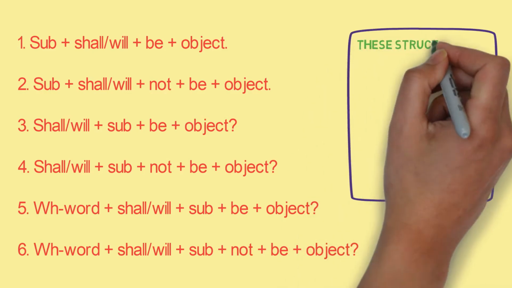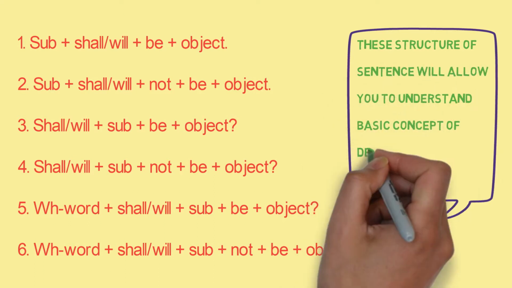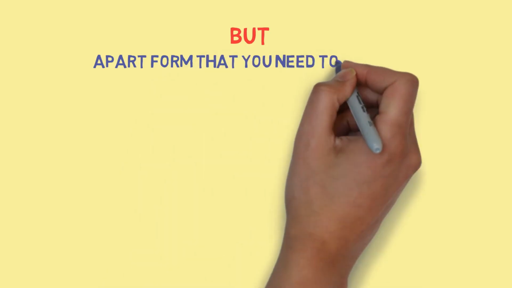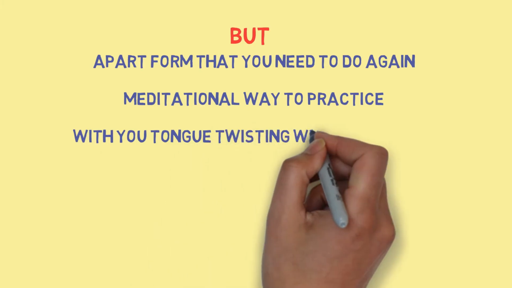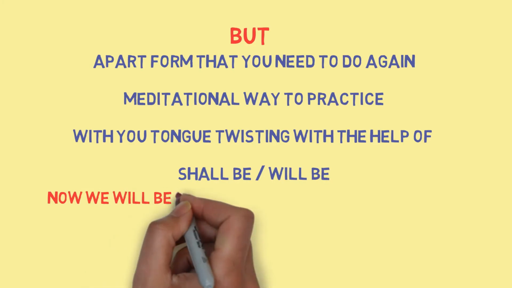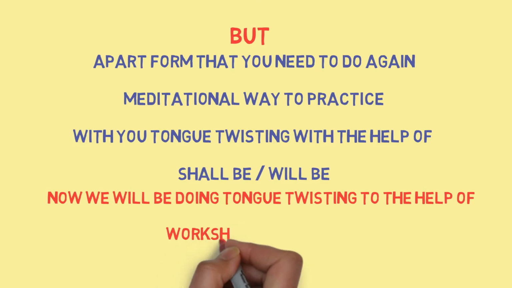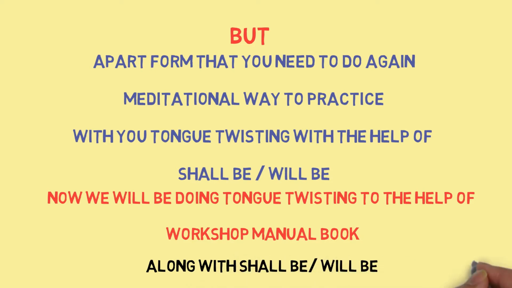These sentence structures will allow you to understand the basic concept of developing sentences within you. But apart from that, you need to do a meditational way of practice with your tongue twisting with the help of shall be and will be. Now we will be doing tongue twisting through the help of the workshop manual book along with shall be and will be.